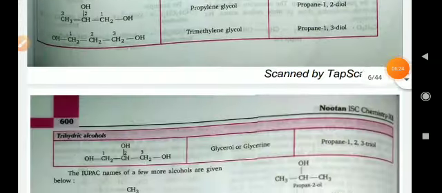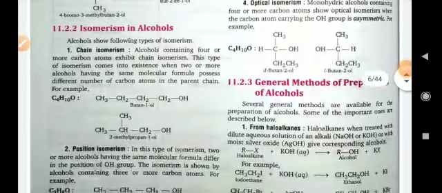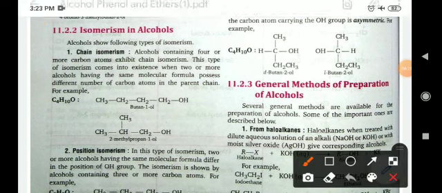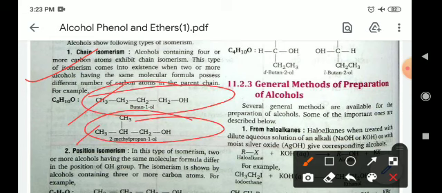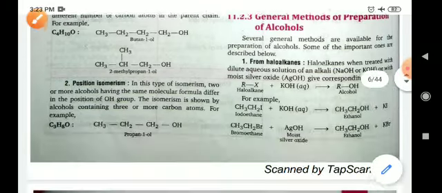Now come to isomerism. Like haloalkanes and haloarenes, alcohols also show chain isomerism. In chain isomerism, two compounds which have the same molecular formula but different structure are known as chain isomers. Butan-1-ol and 2-methylpropan-2-ol are chain isomers of each other.